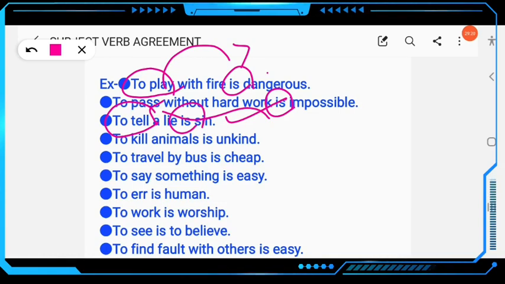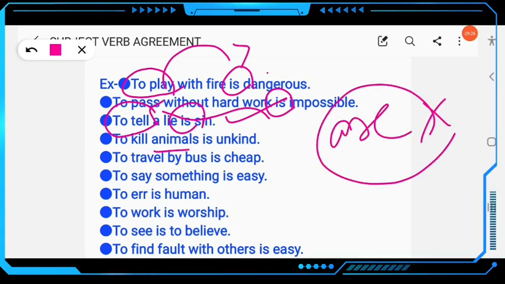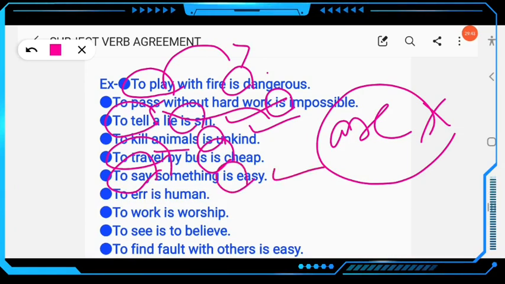To kill animals: if you consider that animals is plural and use are, that will be wrong. As the rule says, if the sentence starts with to plus infinitive, to kill animals is unkind. To travel by bus is cheap, not are. To say something is easy. To err is human. To work is worship. In each, to plus infinitive, the verb is singular.